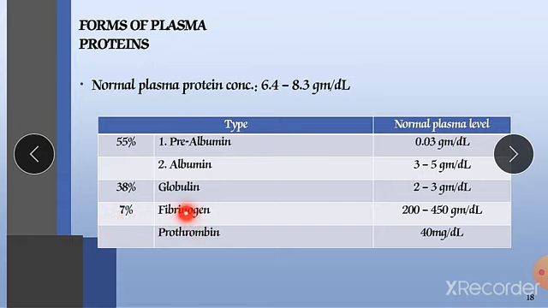Next is fibrinogen at 7%. Its major function is platelet aggregation and the clotting process. Its concentration is 200 to 450 mg per dl. Prothrombin is another clotting factor responsible for the clotting process, and prothrombin gets converted into thrombin during clotting. Its concentration is 40 mg per dl.